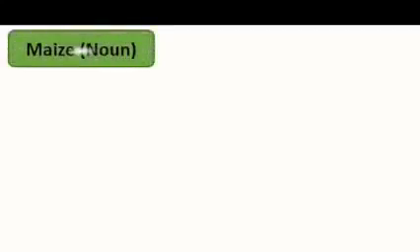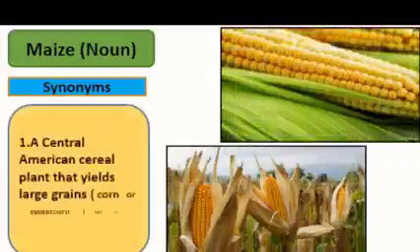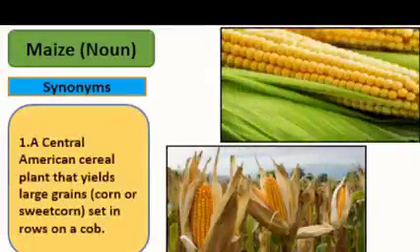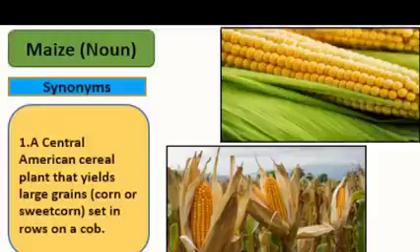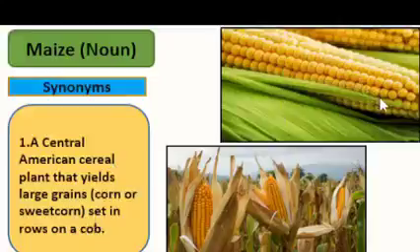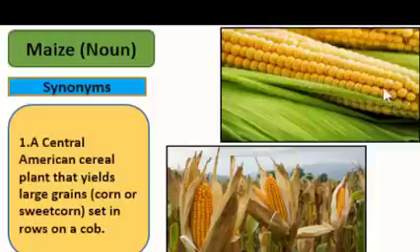And then we have the word maize, which is a noun, meaning a Central American cereal plant that yields large grains, corn or sweet corn, set in rows on a cob. You can see from the picture that these are little corn or sweet corn kernels set in rows on a cob, and this is a very popular food in our country right now.